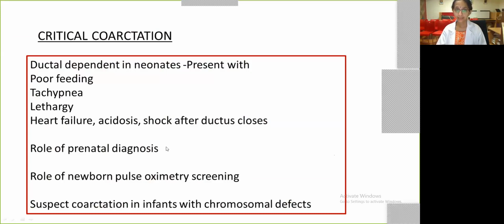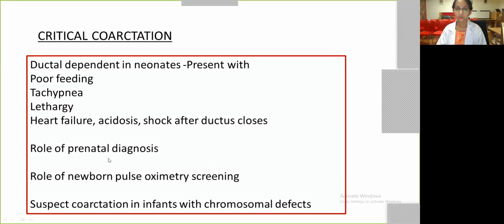Prenatal diagnosis has its own role, as a confirmed diagnosis may not be possible in fetal life. You can have a fetal echo which looks completely normal and the baby presenting with coarctation postnatally. However, there are few signs which could be considered suspicious of coarctation antenatally, and it has its own sensitivity and specificity.